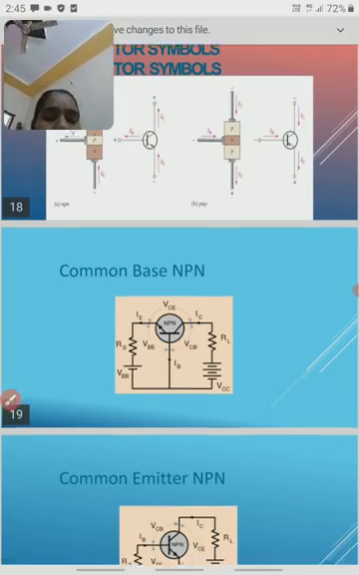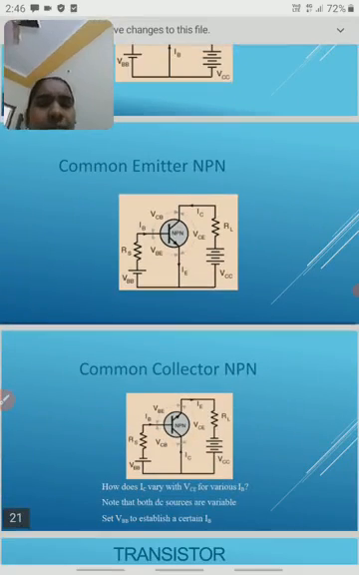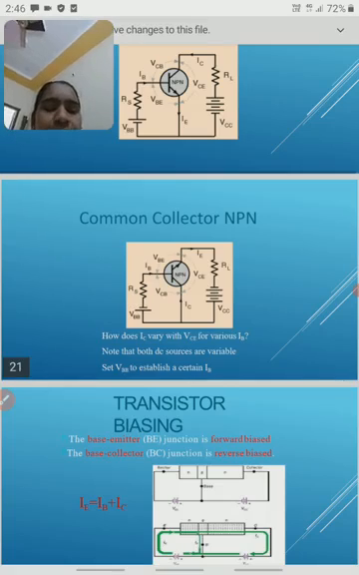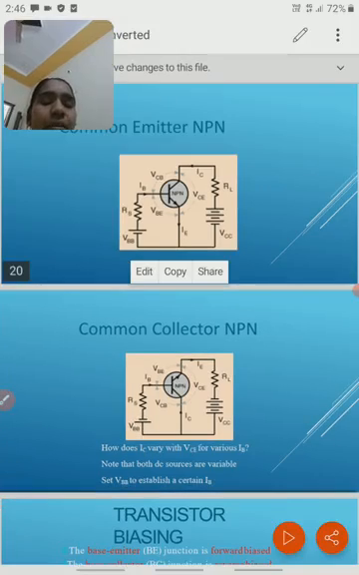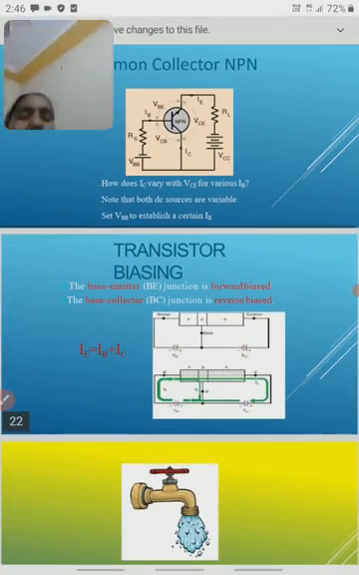Next, this is the circuit symbol of the common emitter transistor, where the emitter is grounded, or the emitter is in between base and collector. And next is the common collector transistor, where the collector terminal is in between base and emitter. Here I want to give some important information about the transistor.